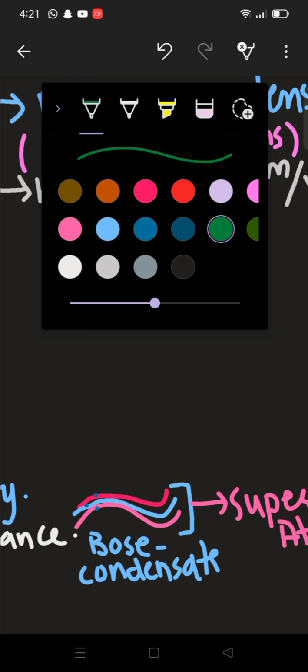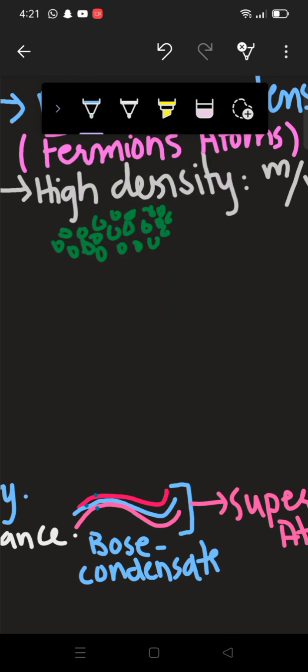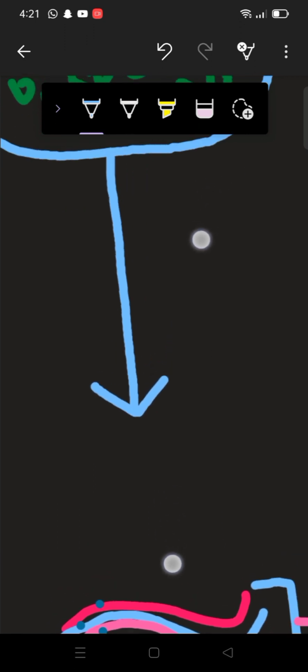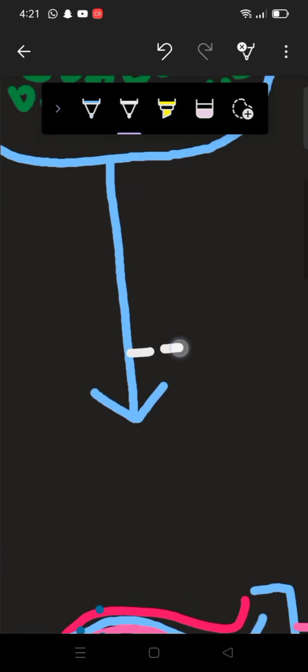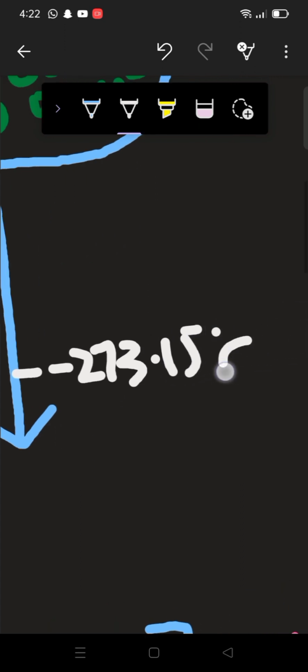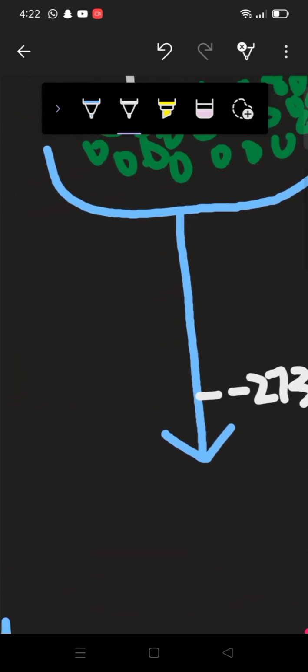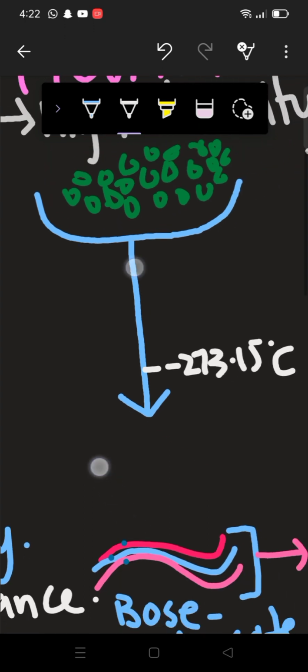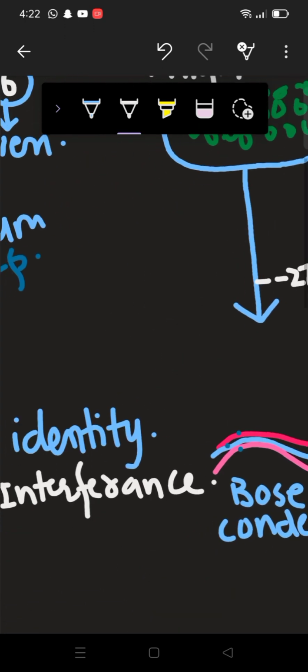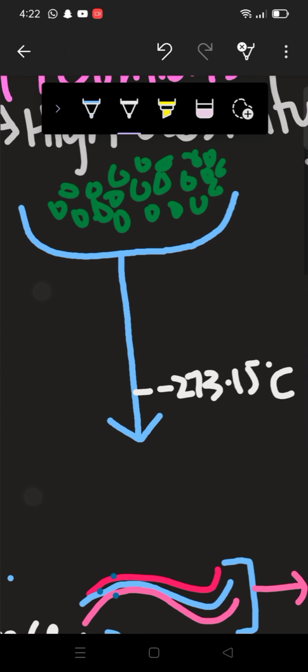As I told you, both these states can be obtained at a very low temperature, which is absolute temperature. So now they lose their identity too.